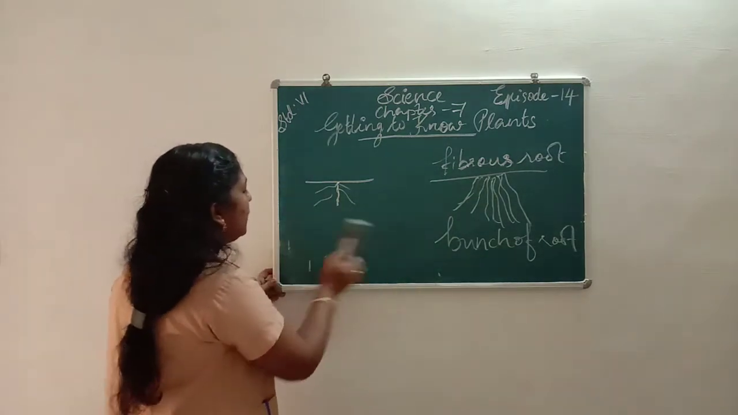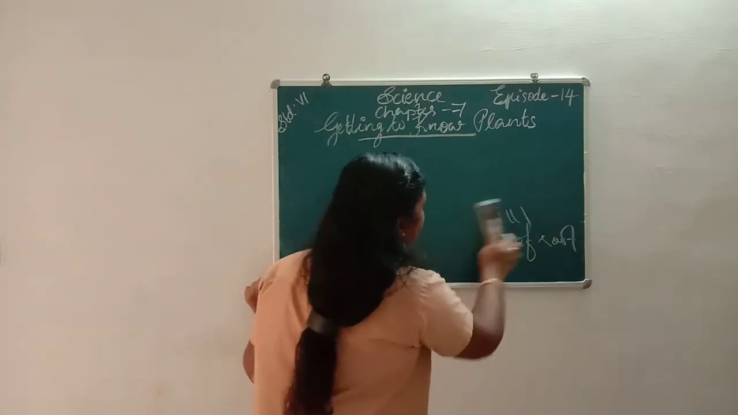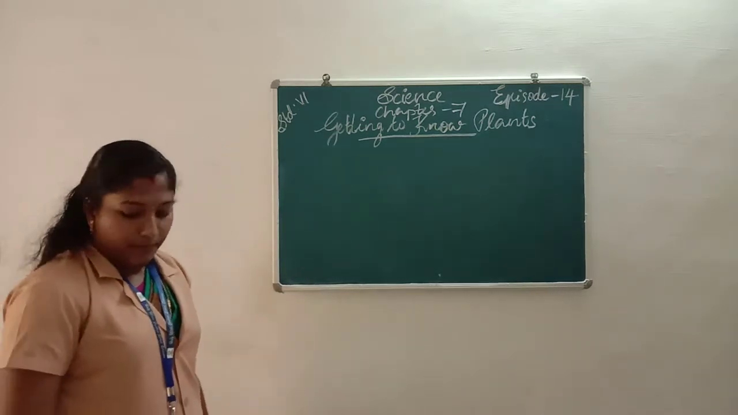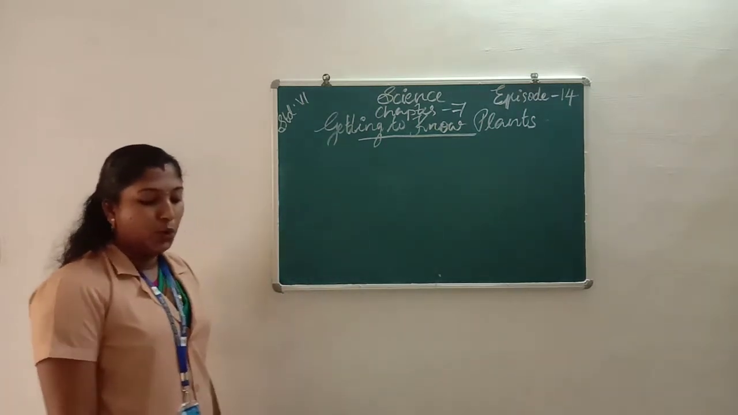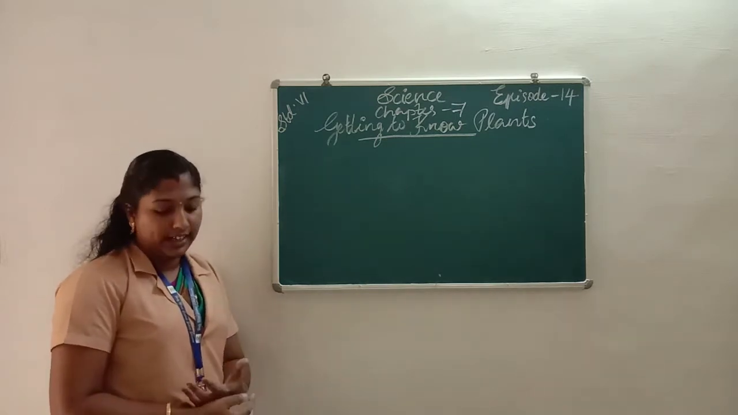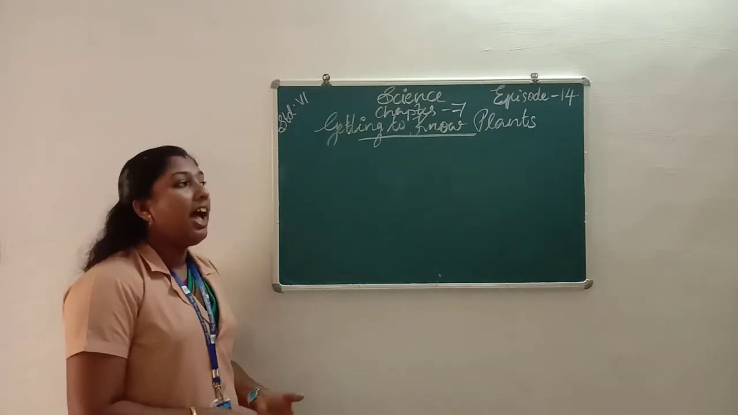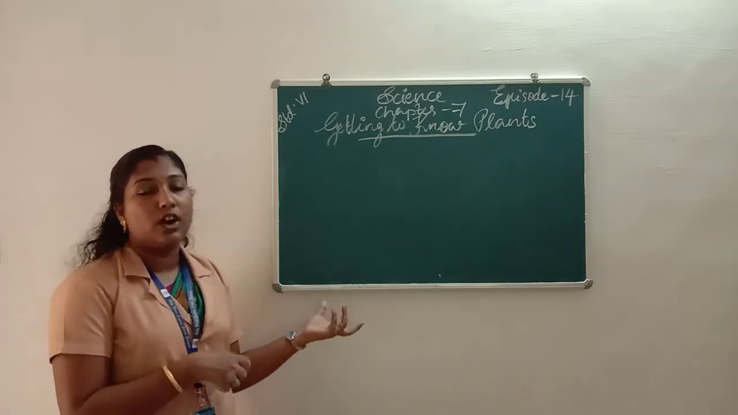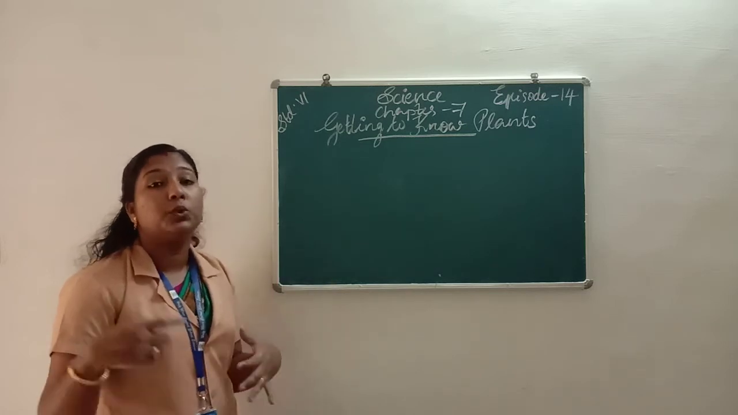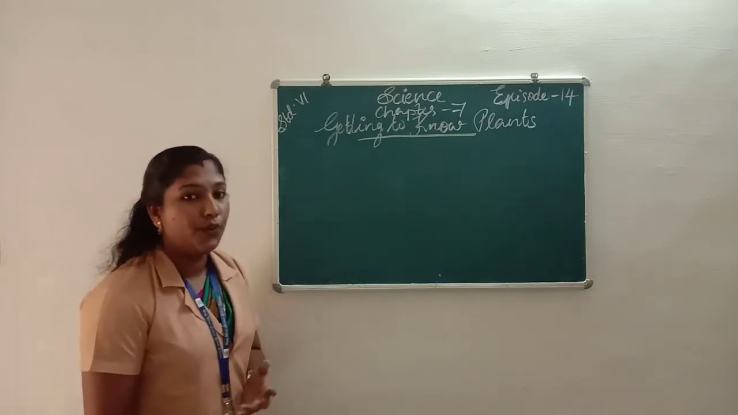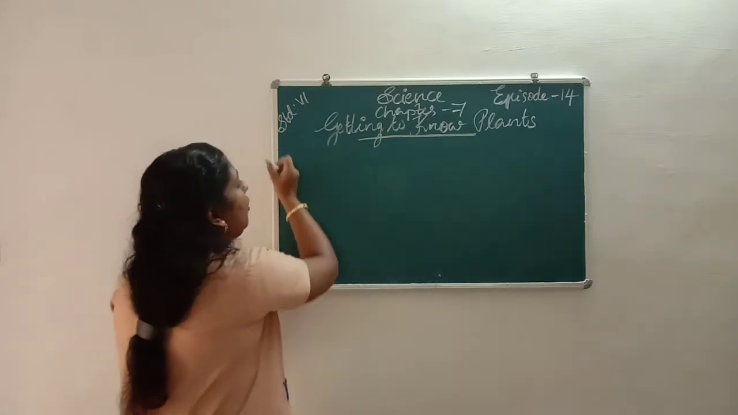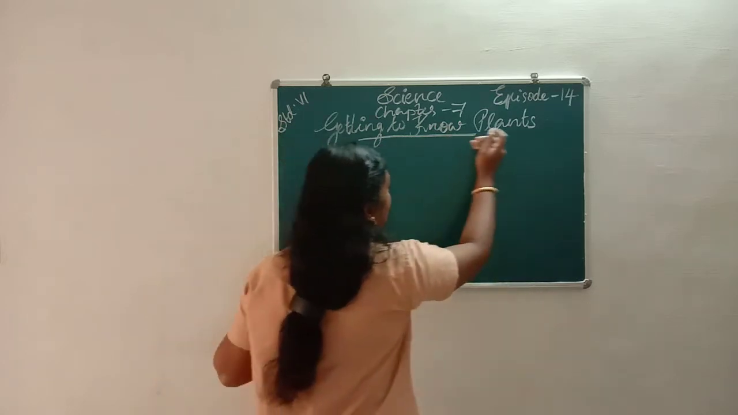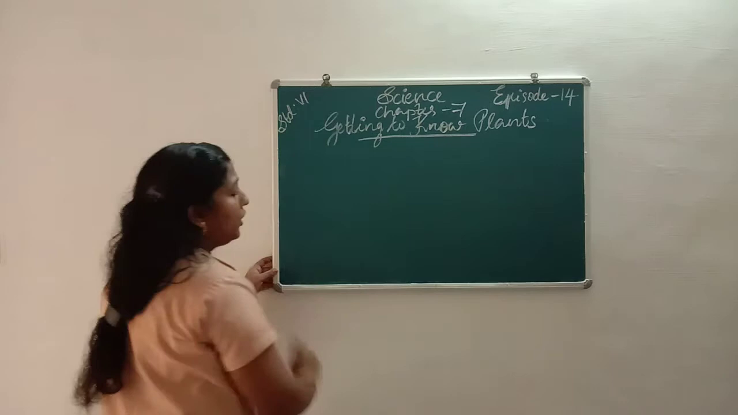Okay. Next, functions of root system. What are the functions of root system? How do the roots help a plant? Roots absorb water and nutrients from the soil, and give them to the stem, and the stem gives the water and nutrients from the soil to the leaf for preparing food. Once again, what are the functions of a root system? How do the roots help a plant for its growth?